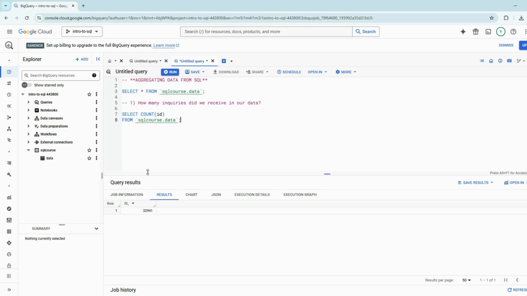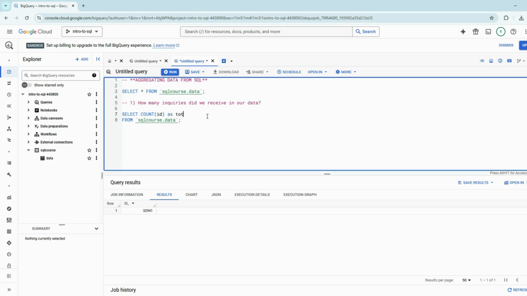There's no name, because we used an aggregate function, it just comes back with whatever SQL gives us, which is this f0_. So let's give this a name. What do I want to call it? Let's call this total inquiries. So we're going to write AS total_inquiries. Let me make sure I spell that right. Because now, I used an aggregate function on a column, and I'm giving it a new name.